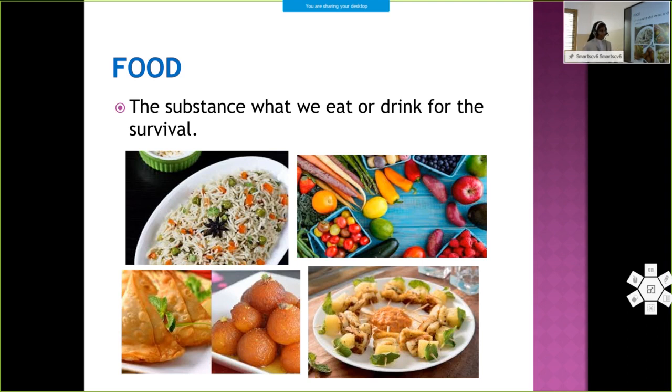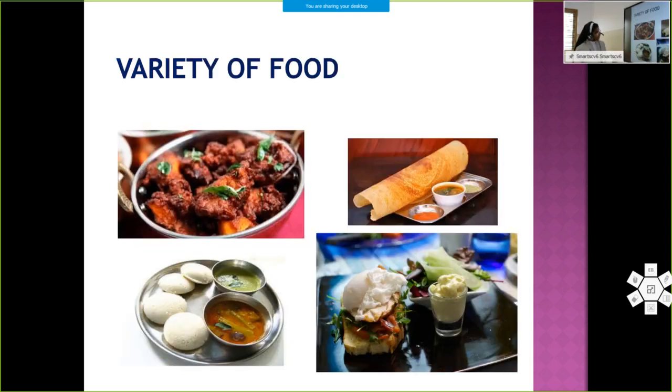Then we discussed the huge variety of food we are familiar with: varieties of rice, vegetables, different kinds of dessert and bakery items, different meat items, different items for breakfast, lunch, or supper, and so many sweet items. These are all different varieties of food.